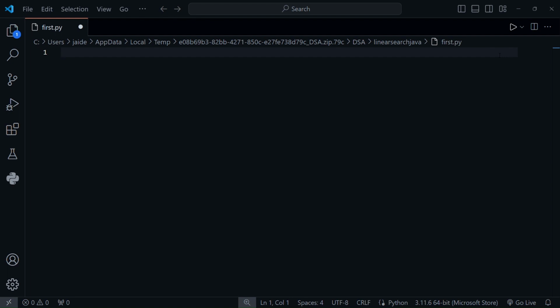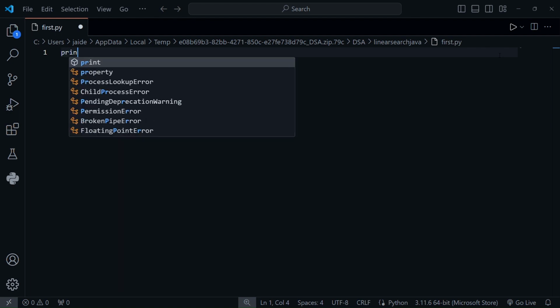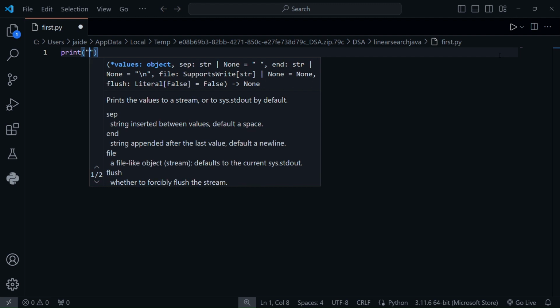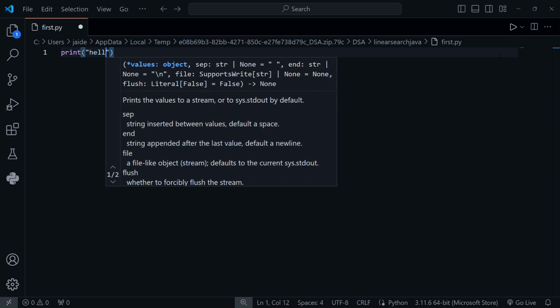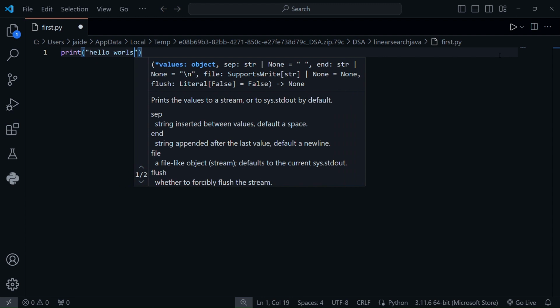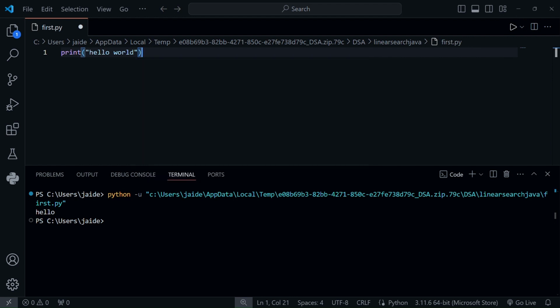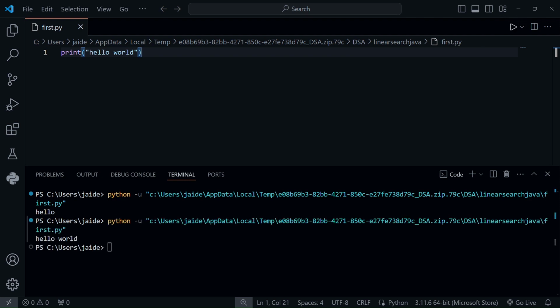If we want to print something, we write print, bracket, string, hello world. So it will print hello world for me. Let's run the program and it prints hello world. First of all, let's refresh it. Yes, so it will print hello world.